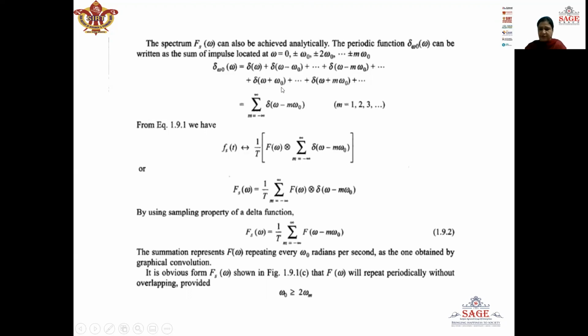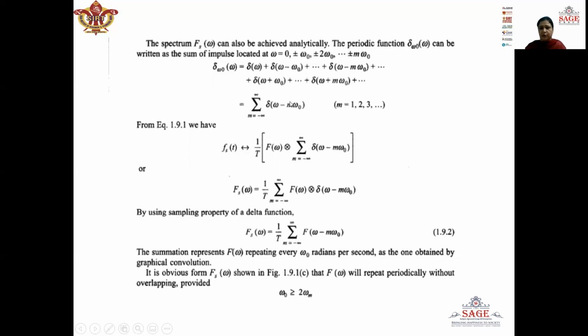So delta omega plus omega naught represents an impulse which is shifted to omega is equal to minus omega naught, and so on. So in generalized form, we will write delta omega naught omega as summation m is equal to minus infinity to infinity delta omega minus m omega naught, where m is an integer having values from minus infinity to plus infinity.